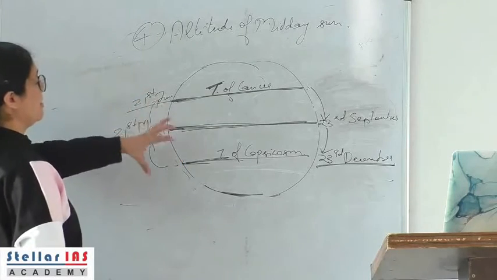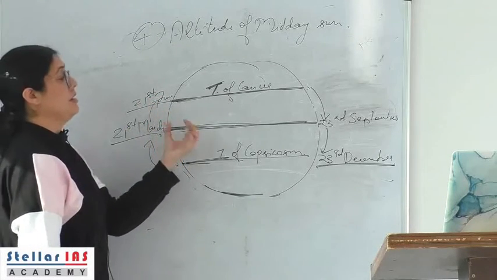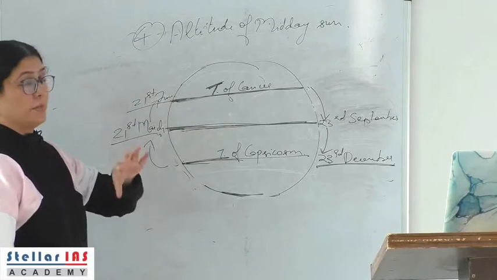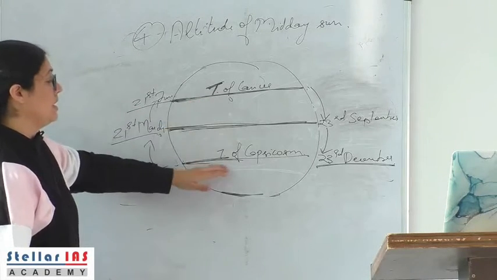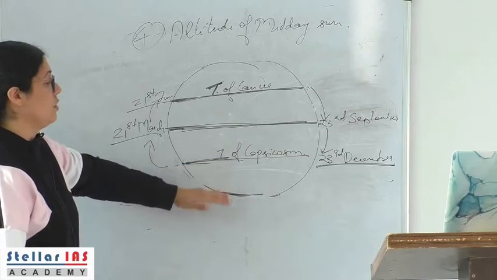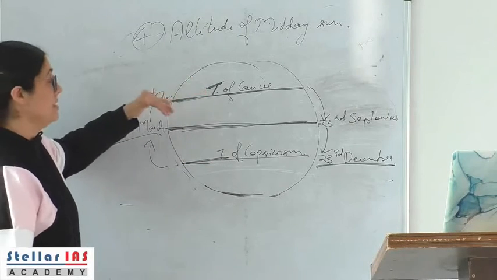So, at any time during a year, the vertical rays of the sun appear to shine vertically between the two tropics. Vertical rays of the sunlight beyond the two tropics are not there.